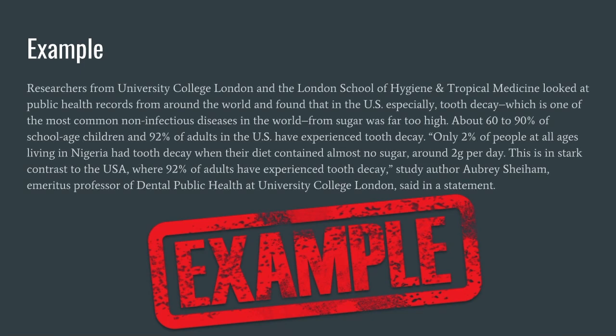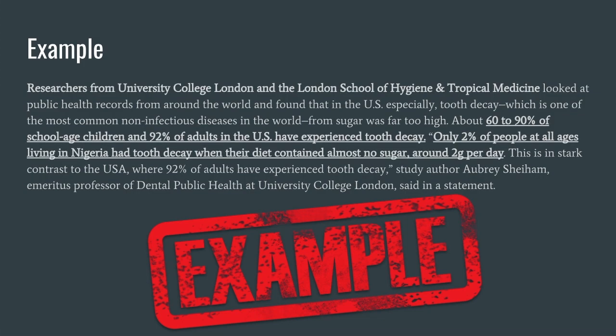Let's use the two statistics that 60 to 90% of school-aged children and 92% of adults living in the US have experienced tooth decay. Only 2% of people at all ages living in Nigeria had tooth decay when their diet contained almost no sugar, around 2 grams per day. This text should then be bolded and underlined. We should also find where this statistic came from.